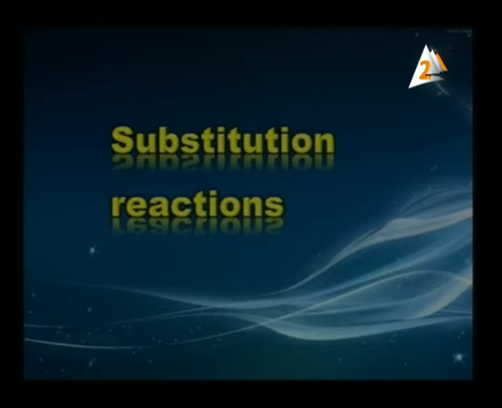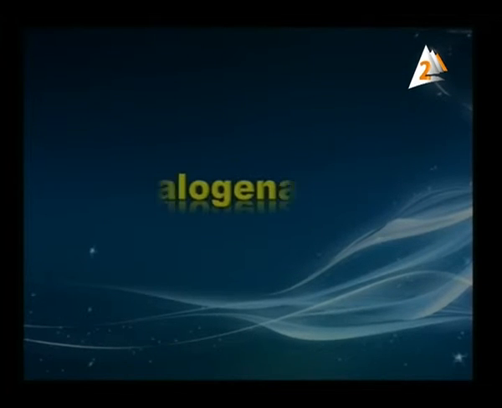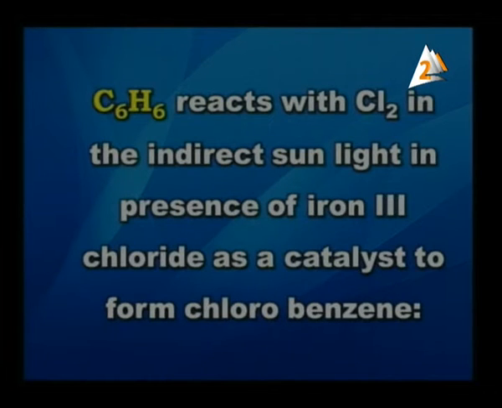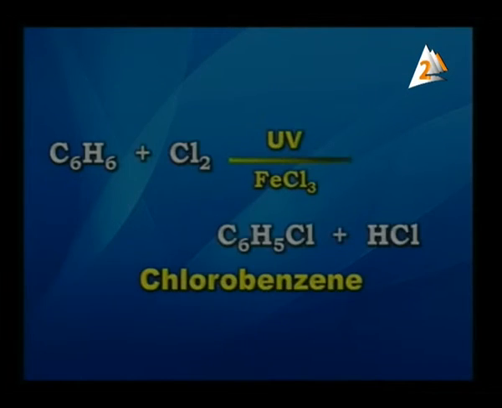Now we are going to discuss the substitution reaction. Here, the halogenation reaction. Here, the benzene reacts with chlorine in indirect sunlight in the presence of iron 3 chloride as a catalyst to form chlorobenzene. Here, the benzene reacts with chlorine in the presence of ultraviolet radiation and iron 3 chloride, giving chlorobenzene, C6H5Cl, and HCl is produced.